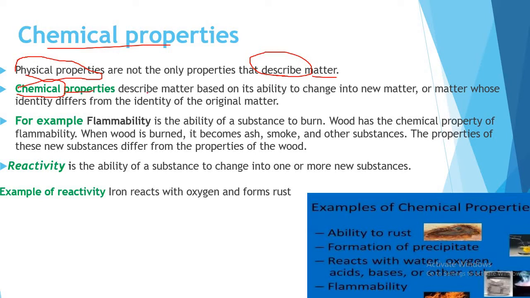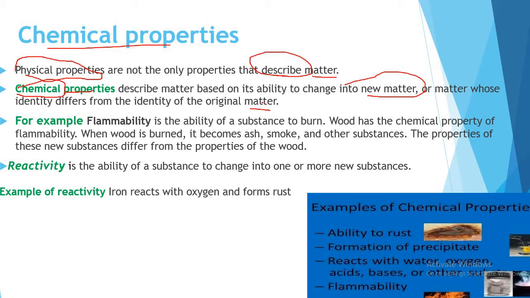So chemical properties describe matter based on its ability to change into new matter, or matter whose identity differs from the identity of its original matter. Chemical properties describe matter based on its ability to change into new matter. So a chemical property is a property that describes matter which changes into new matter or forms a new matter.